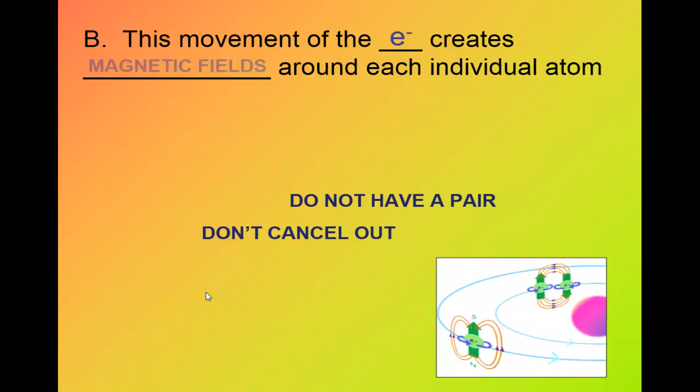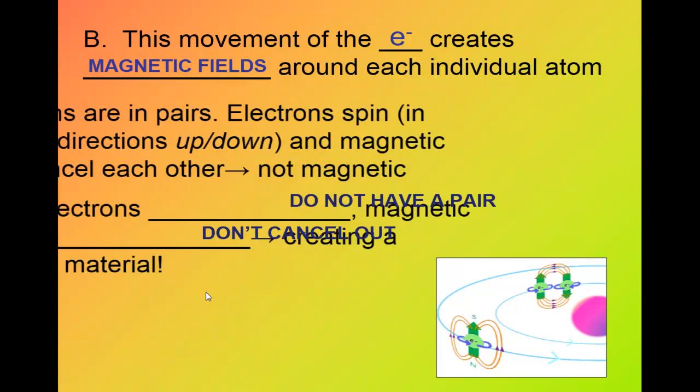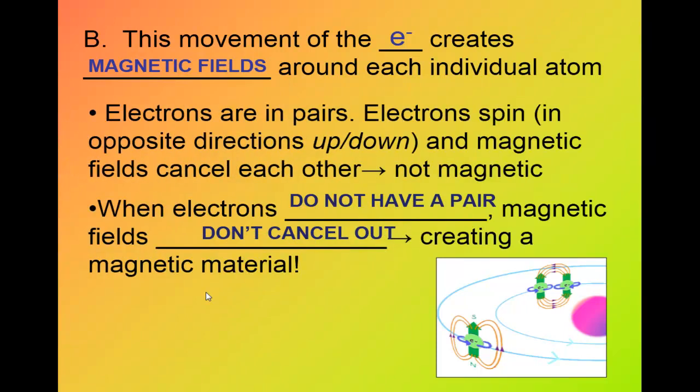This movement of the electron creates a magnetic field around each individual atom. Electrons are in pairs. Electrons spin in opposite directions, up and down, and the magnetic fields cancel each other.